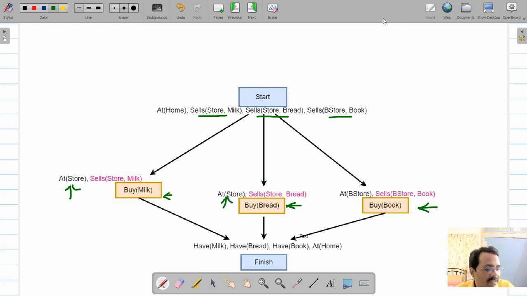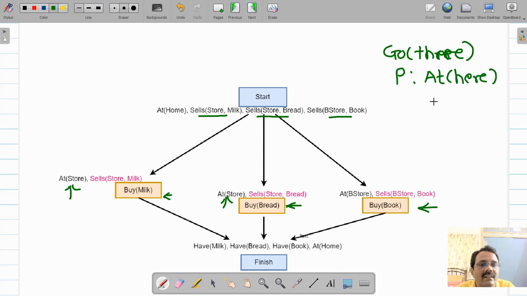So we have another action with us, that is go there. For this go there, the precondition is you should be at here, and then the effect, the conclusion, will be you will be at there. In addition to this, you will be not at here.